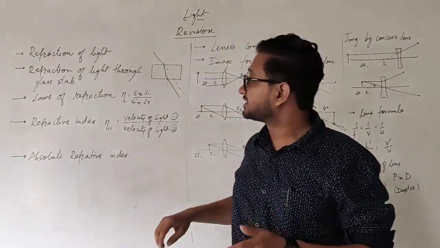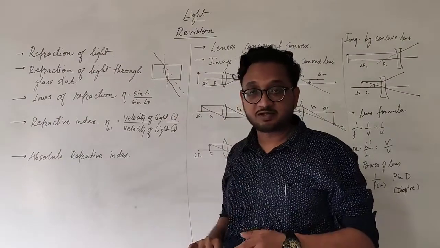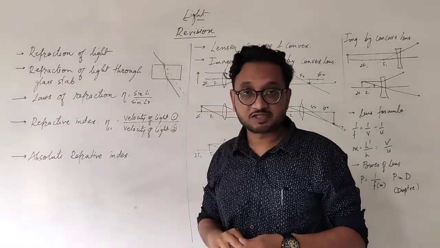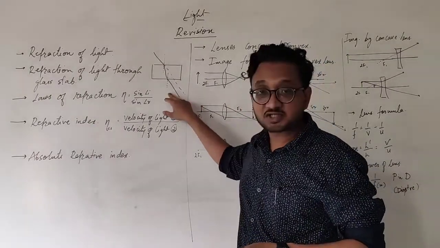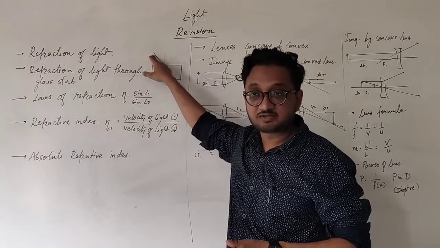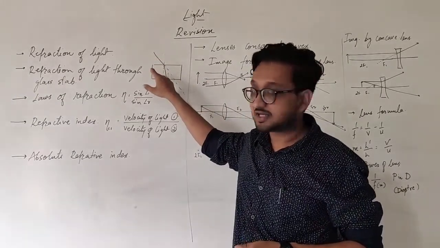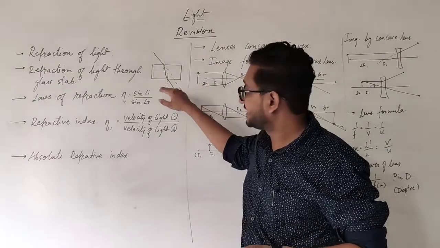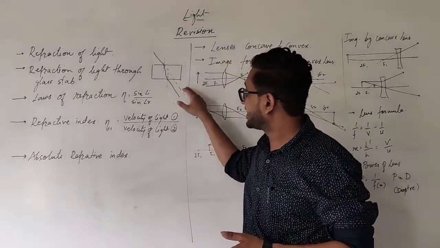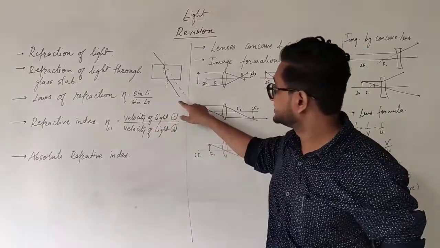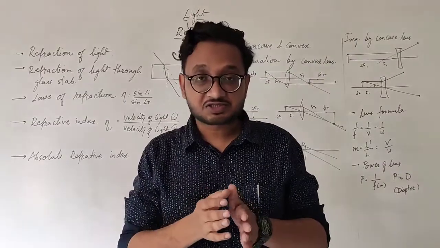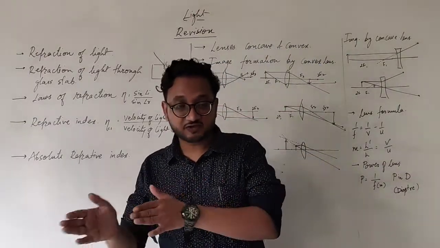Now because the glass slab was rectangular, this surface and this surface both are parallel to each other, and thus the refraction takes place in such a way that the original ray of light before entering the glass slab, and the new ray of light which emerges from the glass slab, they both are parallel to each other. The distance between the two gives us the lateral shift, or how much distance it has shifted from its original path.